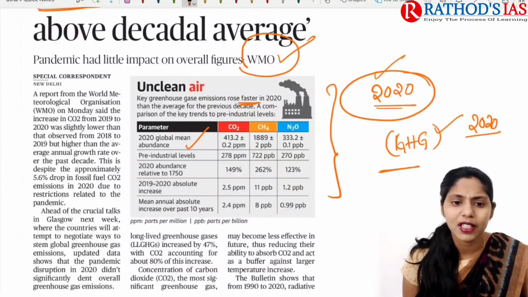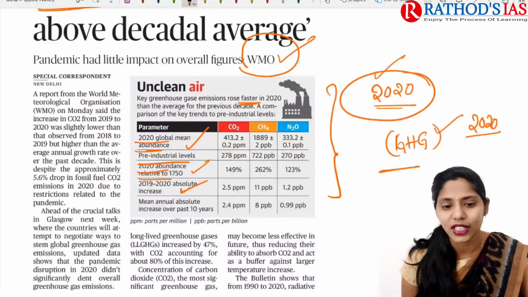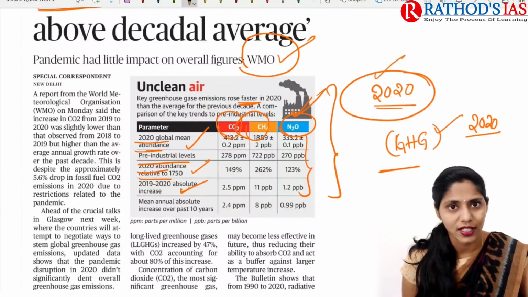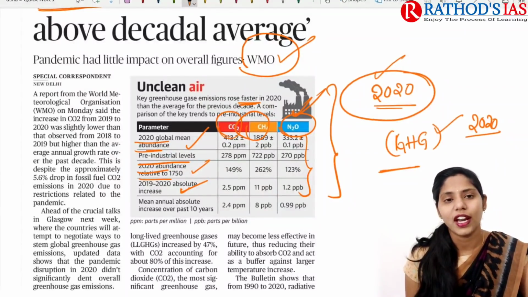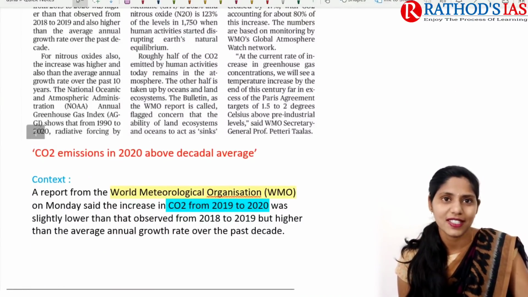If you see the parameters here, that is the 2020 global mean abundance. They talked about pre-industrial levels, the 2020 abundance relative to 1750, and also the 2019-2020 absolute increase. These are some important things you can know about carbon dioxide, methane, and nitrous oxide.